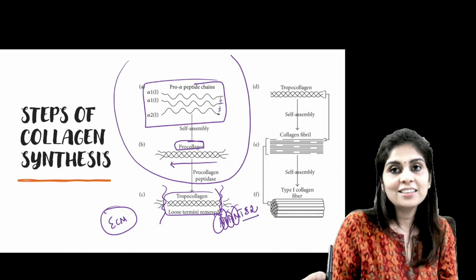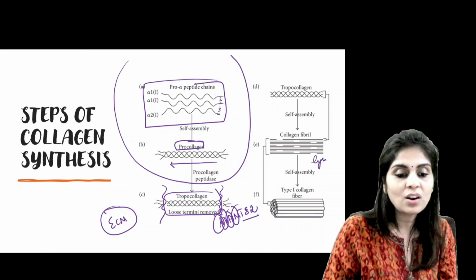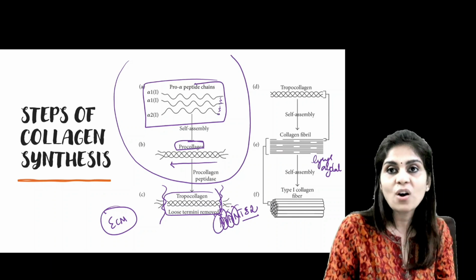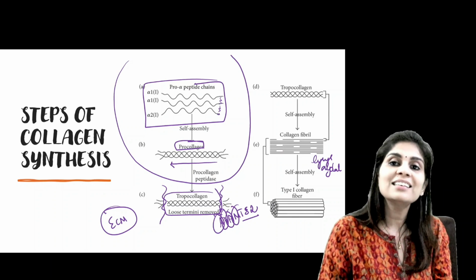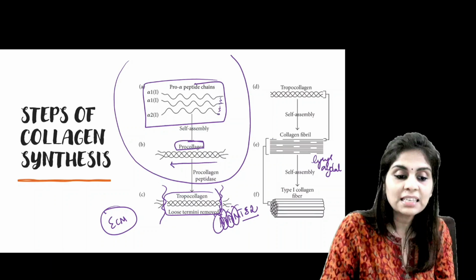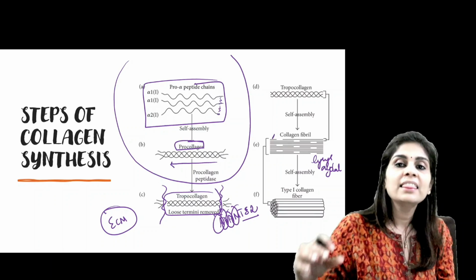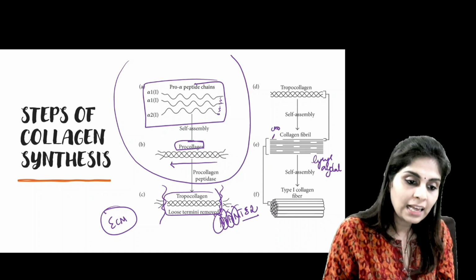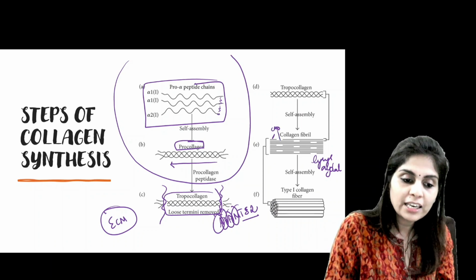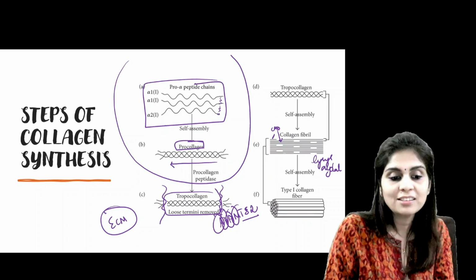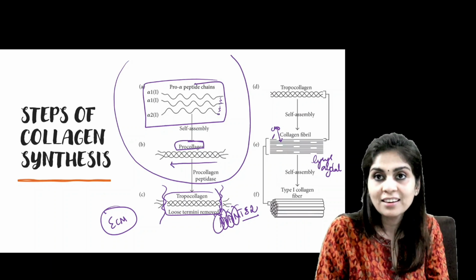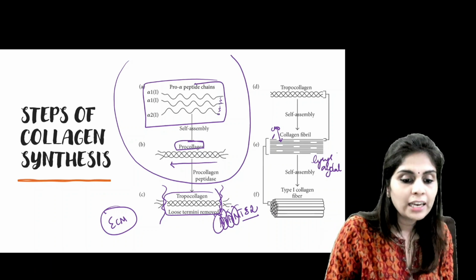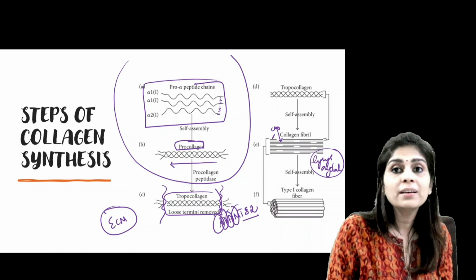Now comes an essential enzyme called as lysyl oxidase. The next enzyme to act on the collagen fibril would be lysyl oxidase, and this lysyl oxidase oxidizes some of the hydroxylysyl residues here, and that removes the amino group, forming an aldehyde group. And this aldehyde group will form aldimine linkage formation with the next tropocollagen. This is called as cross linkage formation, and this cross linkage formation adds more tensile strength. And about lysyl oxidase, it's a copper dependent enzyme.